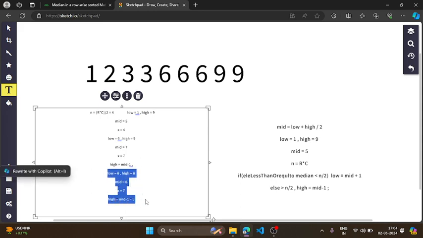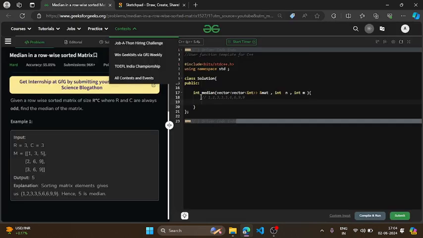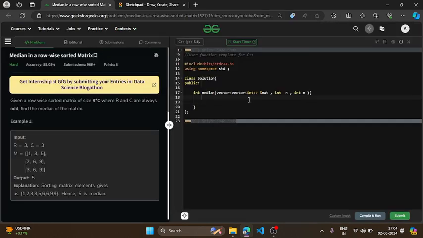So I will break from the loop, because as you know the loop of binary search runs until low is less than or equal to high, right? So here I will break from the loop, and after breaking I will simply return low, because it is giving the exact value of the median. So now the median is 6 here. Okay, so this is going to be our entire approach.